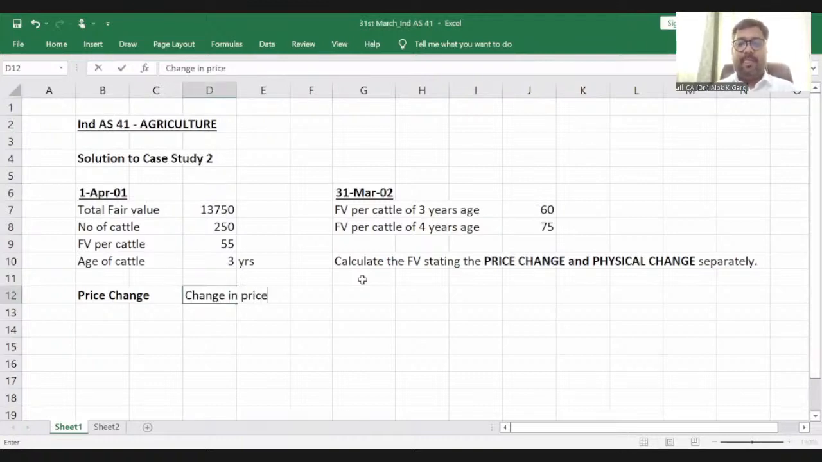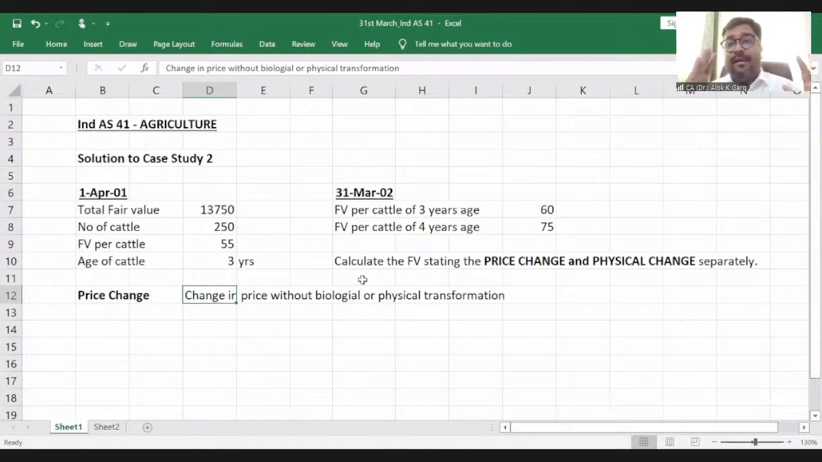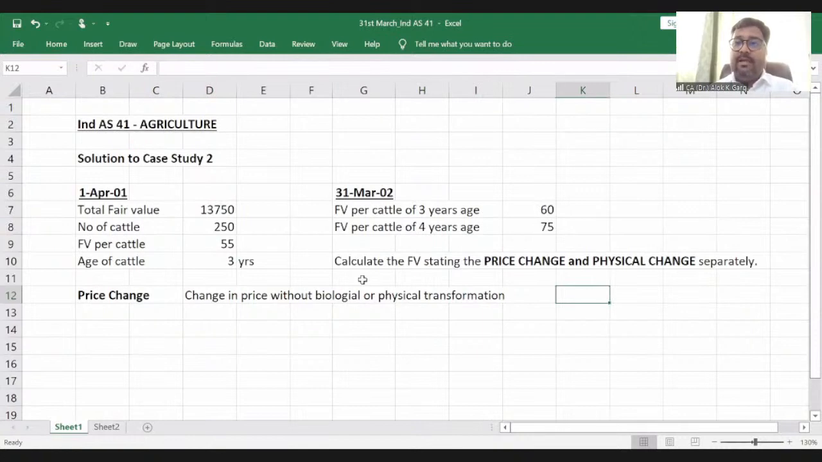Change in price without biological or physical transformation. What does it mean? It means if the 3-year cattle will remain 3-year cattle, if the age of cattle will not grow, then what is the price difference? Okay, so in the beginning, the price of 3-year-old cattle was 55 rupees. At the end, still today, the price of this 3-year cattle is 60 rupees.